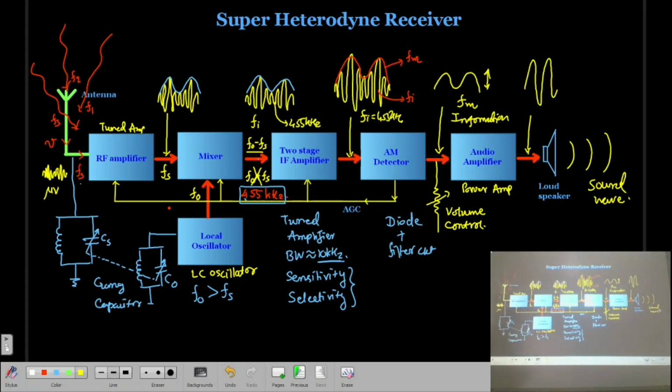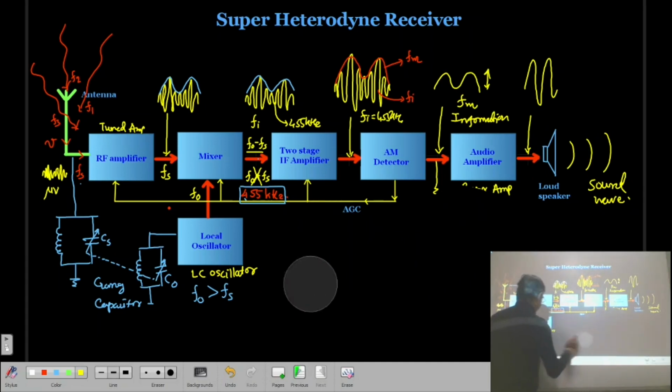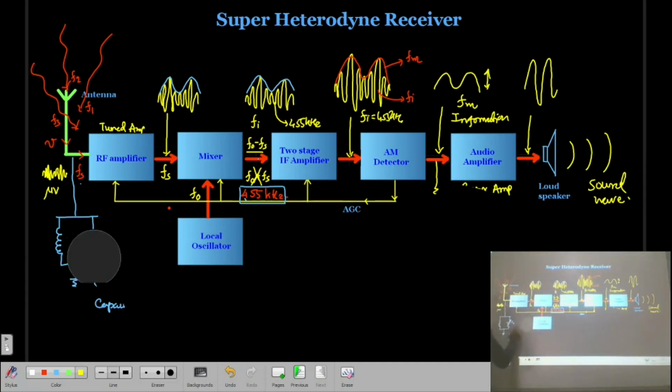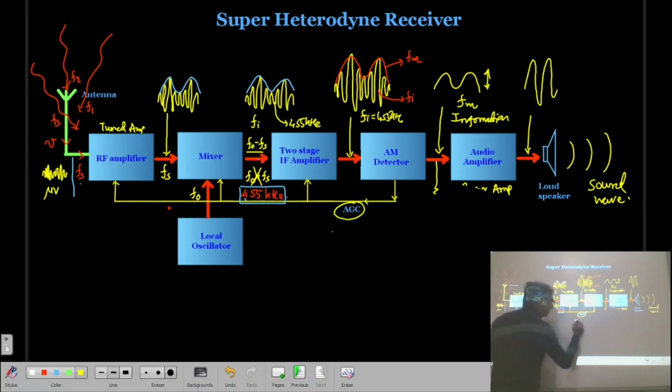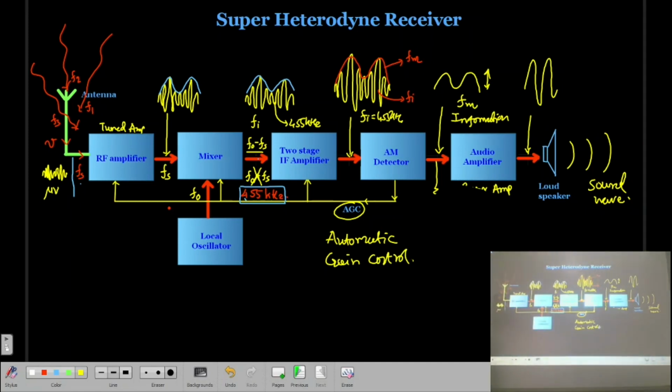Now in this superheterodyne receiver, you can see one more facility, and that facility is known as the AGC. Here you can see the AGC is there. What is the full form of the AGC? It is known as automatic gain control. Now, why do we require this kind of facility?